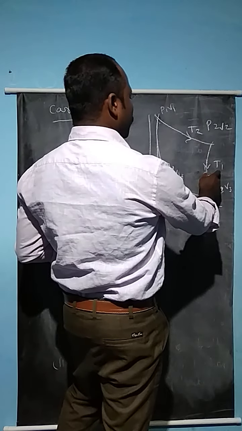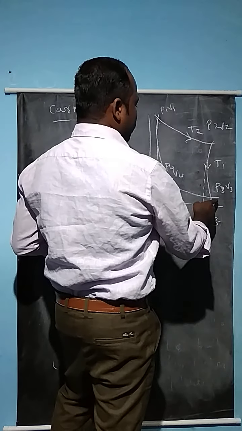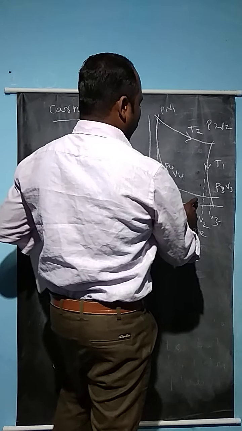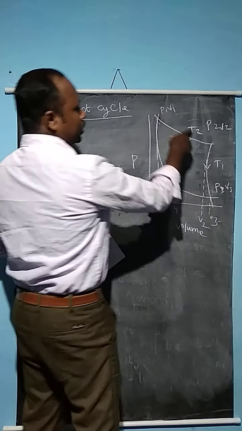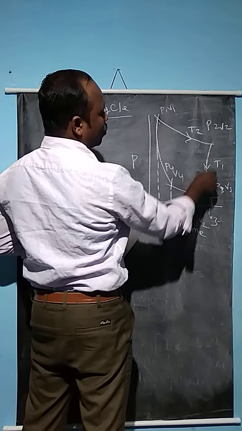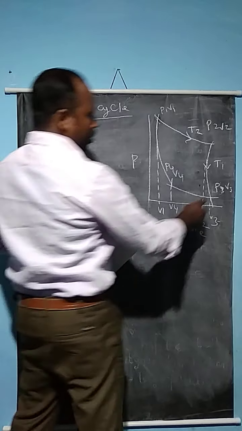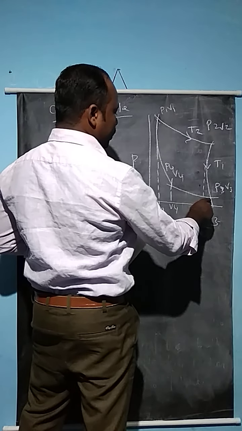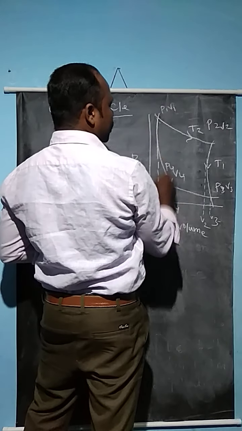So W2 is calculated as minus W2. There are 2 expansion reactions where work is done by the system, and then the 3rd operation is compression.